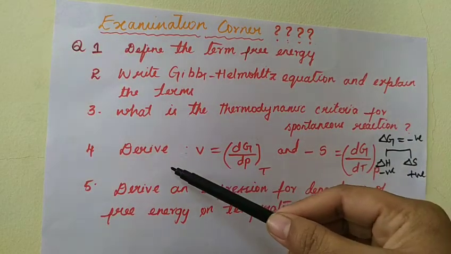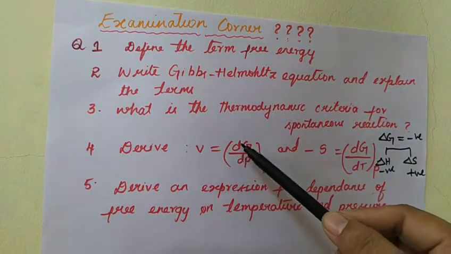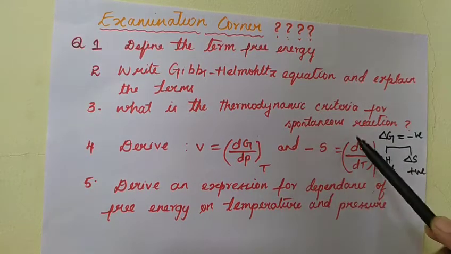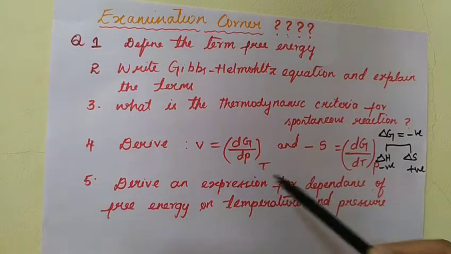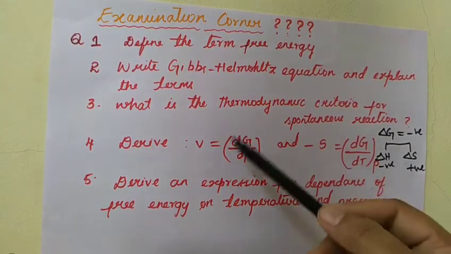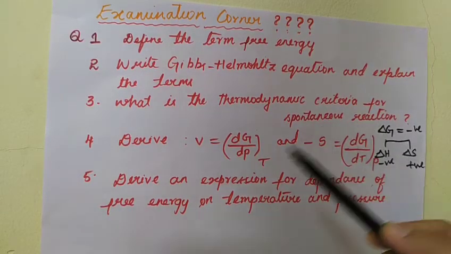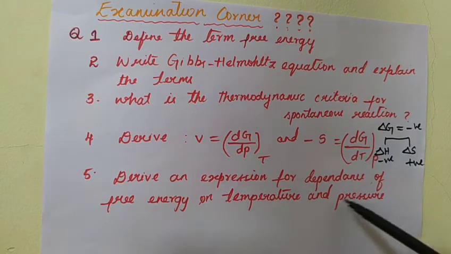Then we have the question: derive V is equal to d by dP of G at constant temperature, and minus S is equal to d by dT of G at constant pressure. I have shown the derivation. You have to write up to equation 6 and 7. Then: derive an expression for the dependence of free energy on temperature and pressure.